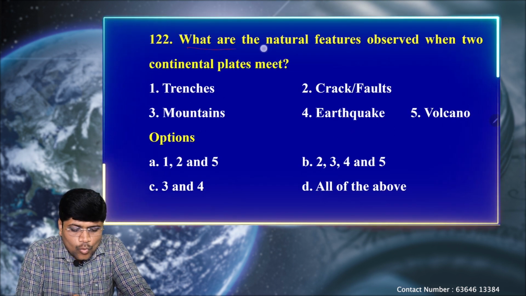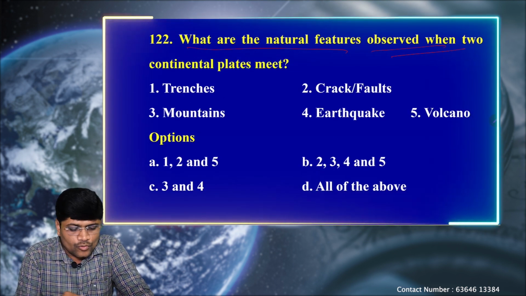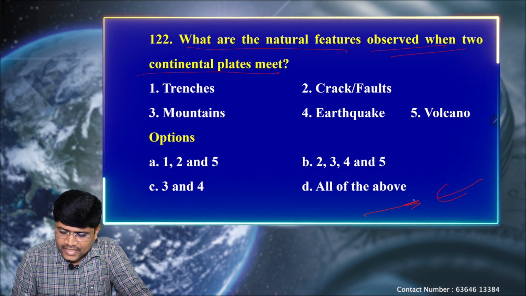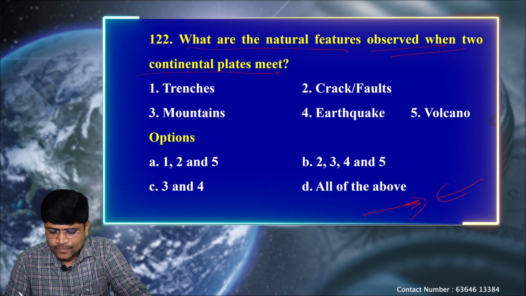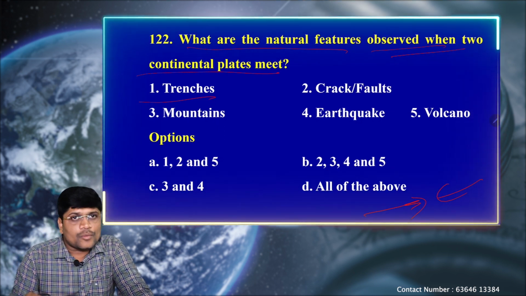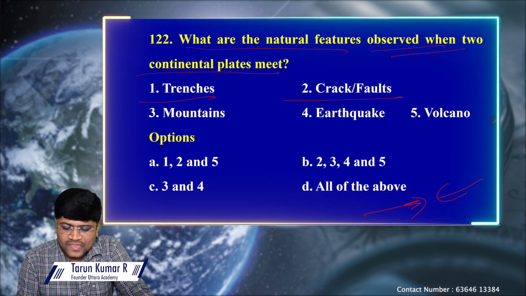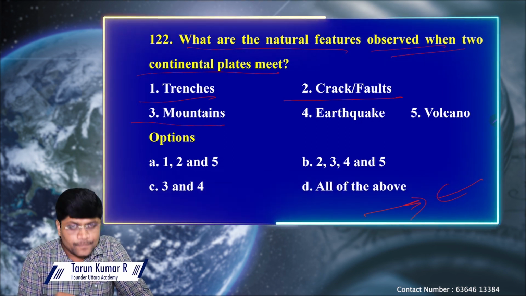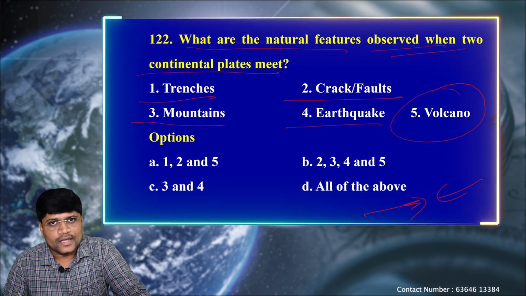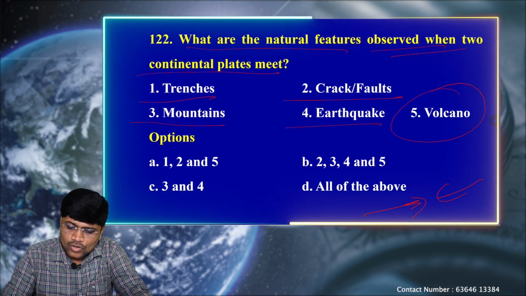Next question, what are the natural features observed when two continental plates meet? Okay, so when two continental plates meet each other, what is the consequence or the resultant landform? You can see, option 1 says trenches, 2 cracks or faults, 3 mountain formation, 4th earthquake, and 5th volcano. Okay, let's see.